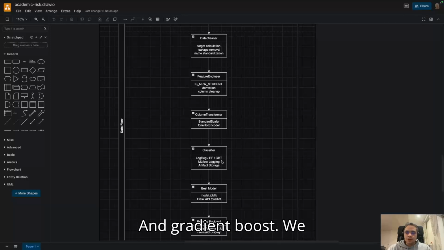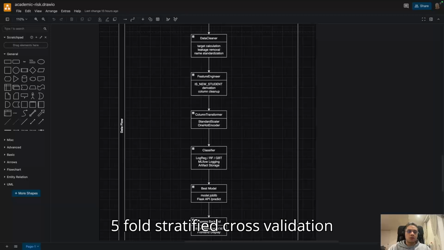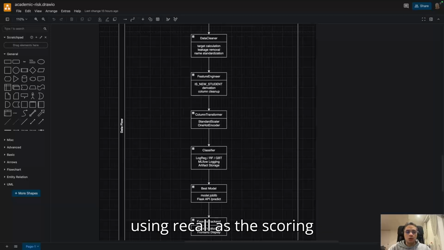In gradient boosting, we use sequential error correction, focusing on the examples previous models got wrong. For each model, we built the full pipeline and ran five-fold stratified cross-validation using recall as the scoring metric. Then we fit on the full training set and evaluated on the held-out test set.